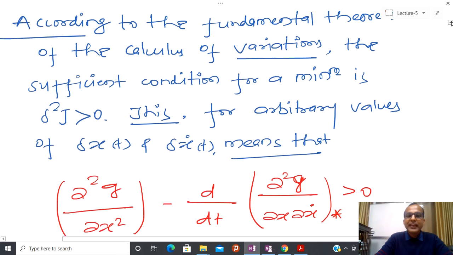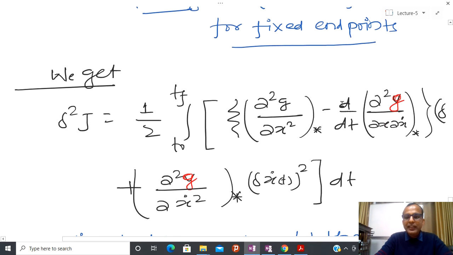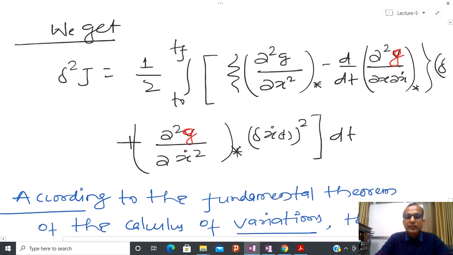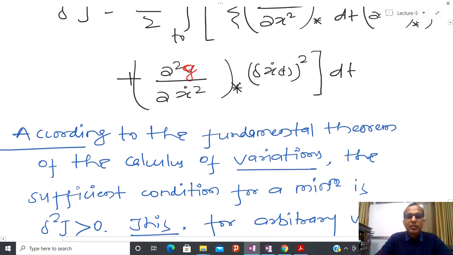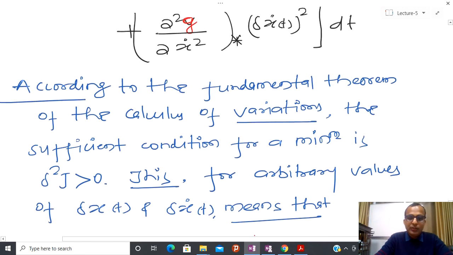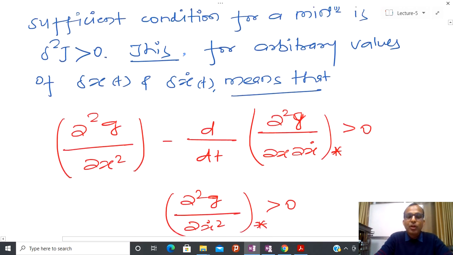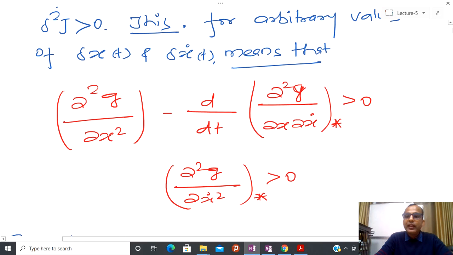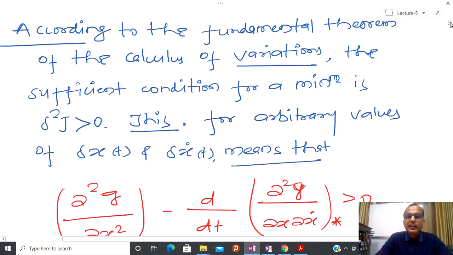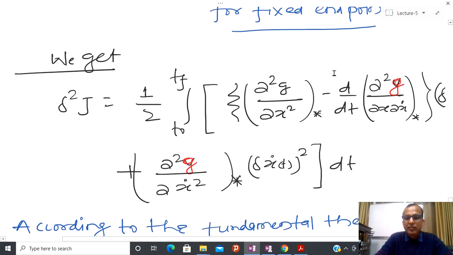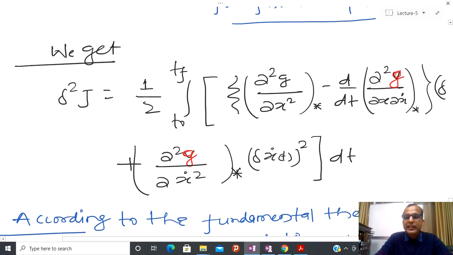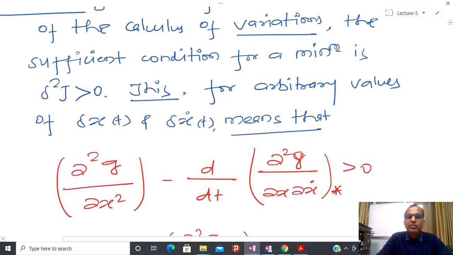And if you put the second variation equal to 0, then this and this both should be 0, because I am applying not 0, it should be greater than 0. And how to prove that it is greater than 0? It means that the function inside this particular value, this should be positive and this should be positive, and due to that reason I have written this kind of condition.